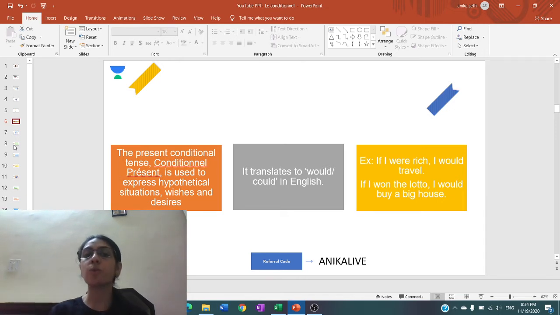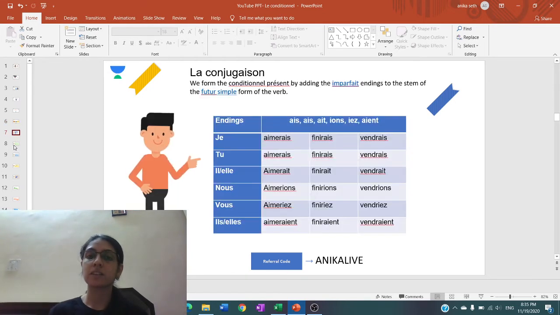Secondly, it translates to would or could in English. For example, if I were rich, I would travel. So I were rich, that means there is a condition over here. This is a hypothetical situation that if I were rich, I would travel. Second, if I won the lotto, I would buy a big house. So if I won, then I would buy. Again, there is a condition, there is a hypothetical situation, there is a wish or a desire, right?